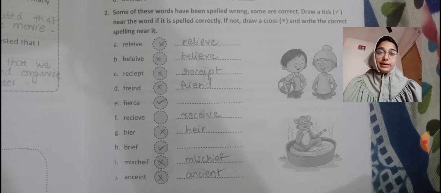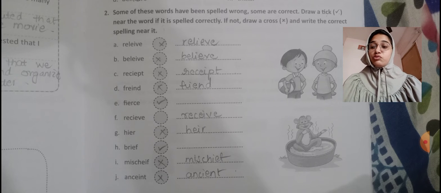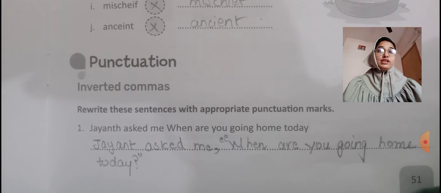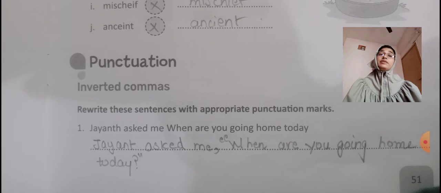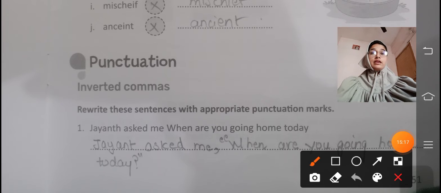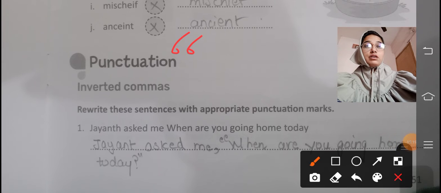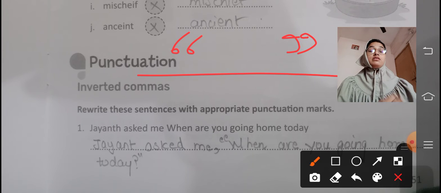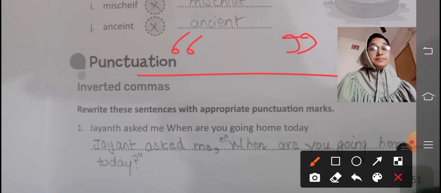Yesterday we learned the grammar point. Today we discussed spelling, and furthermore we'll start with the punctuations. The topic we are going to undertake today is inverted commas. Now what are inverted commas? I'll show you the symbol of inverted commas. See, this looks like inverted commas. Okay, this is inverted commas, and where do we use it?